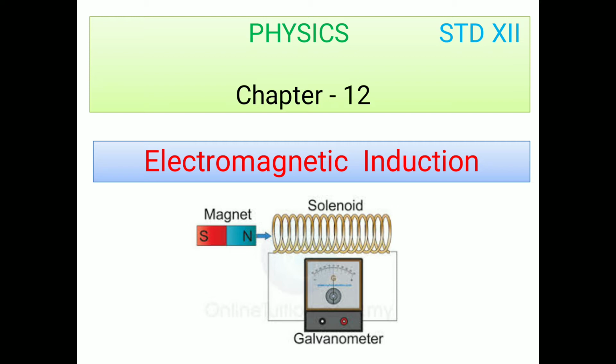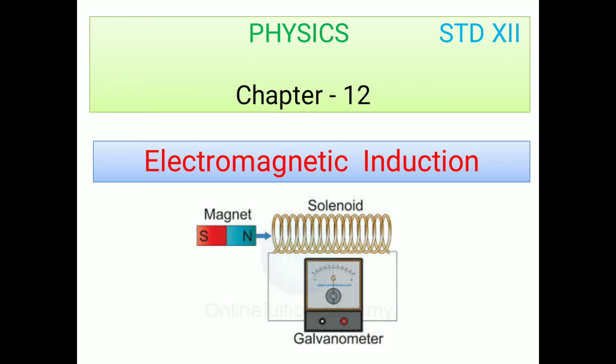Magnetic flux is the dot product of the magnetic field, means magnetic induction, and the area vector. Thereafter, another quantity is magnetic field.